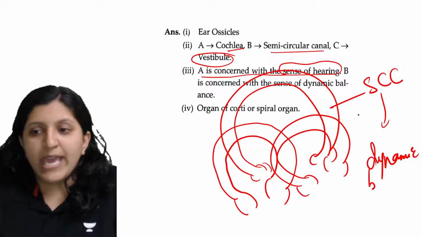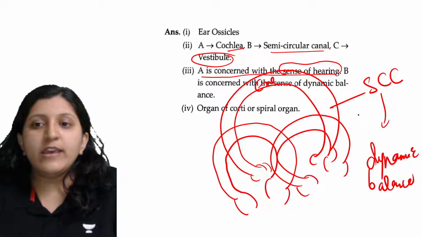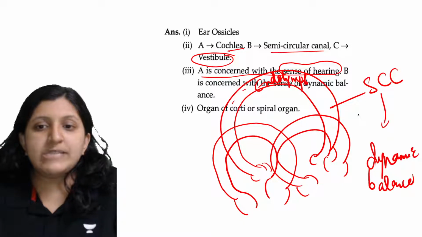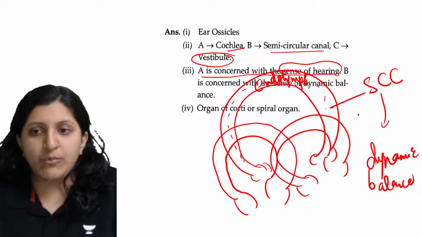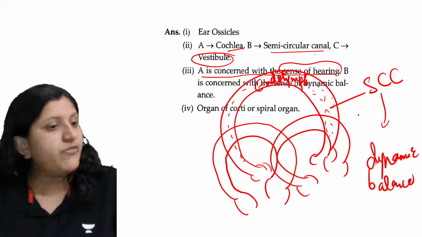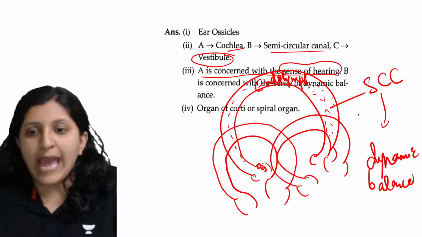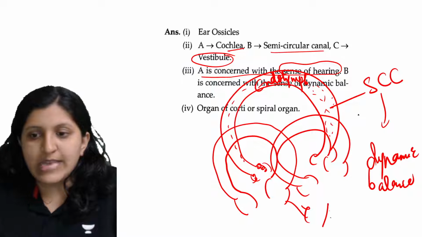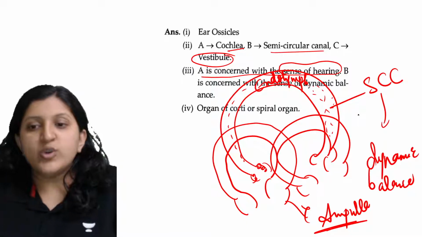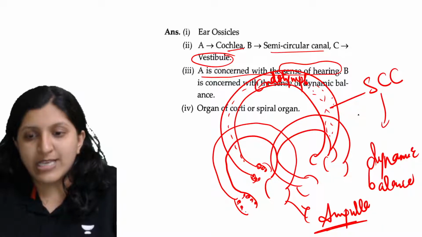Why exactly is this required for dynamic balance? Because here you can find endolymph, which will be set into a particular vibration. Due to the movement of this endolymph whenever you are spinning the head, at the ampulla region, the widened area, you can find sensory cells.